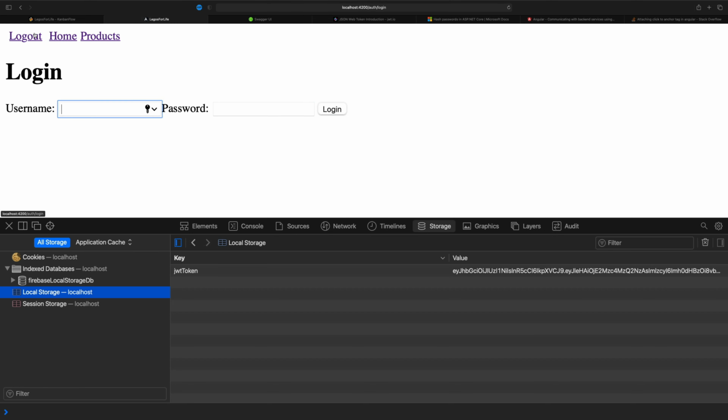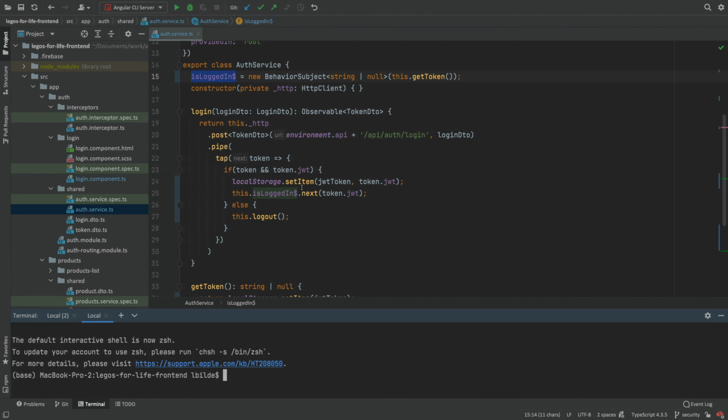Welcome back. So that's pretty neat that we can now log in and log out dynamically. But remember, with great power comes great responsibility, and behavior subjects have great power. So we need to understand what the problems could be with using behavior subjects like this. And we can actually prove right here that it can create memory leaks. So we're going to talk a little bit about that this lesson.